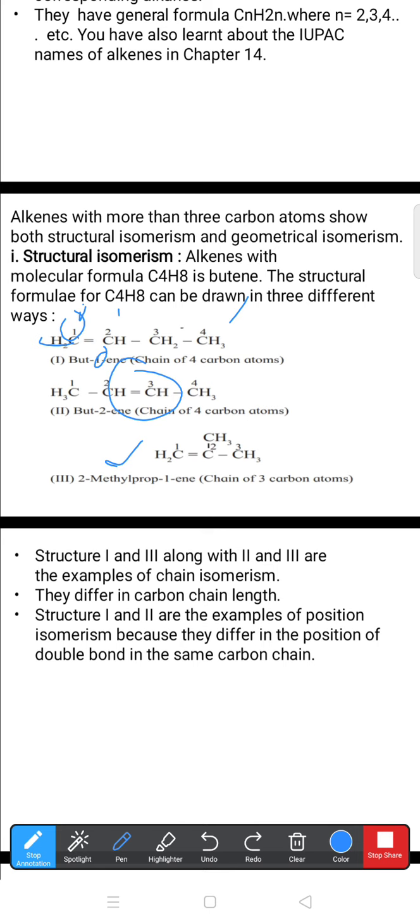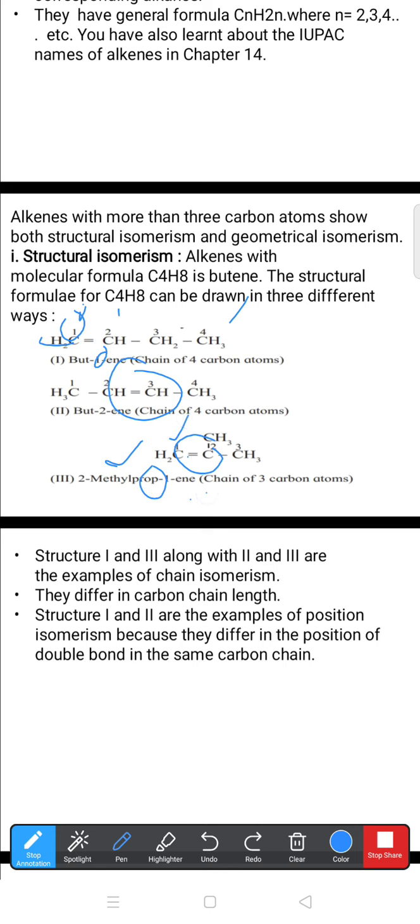In that, the double bond is located between first and second, and the issue is about the numbering of the carbon. So from the double bonded side, we can start numbering 1, 2, 3 in the straight line. You can go to the top side also for the third, but normally we prefer the straight line. That's why in the straight way we have to choose. So in a chain of 3 carbons, that's why prop. Double bond located in first and second, so one is lowest, that's why prop-1-ene.